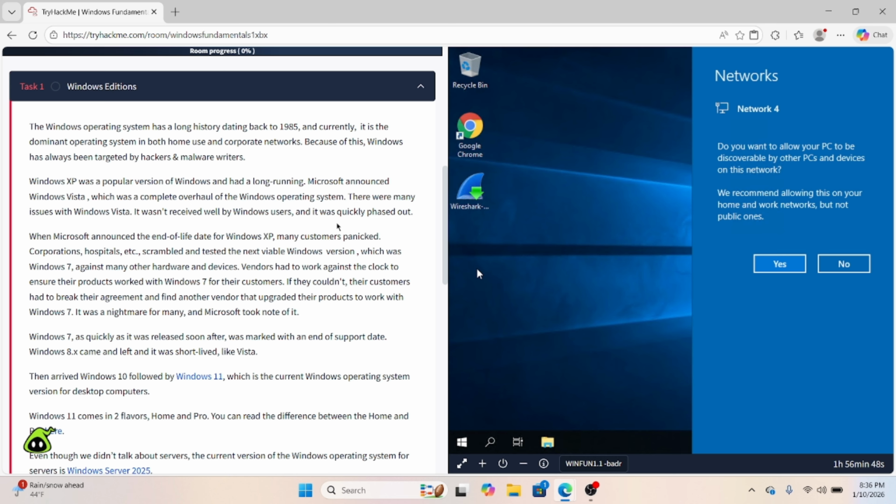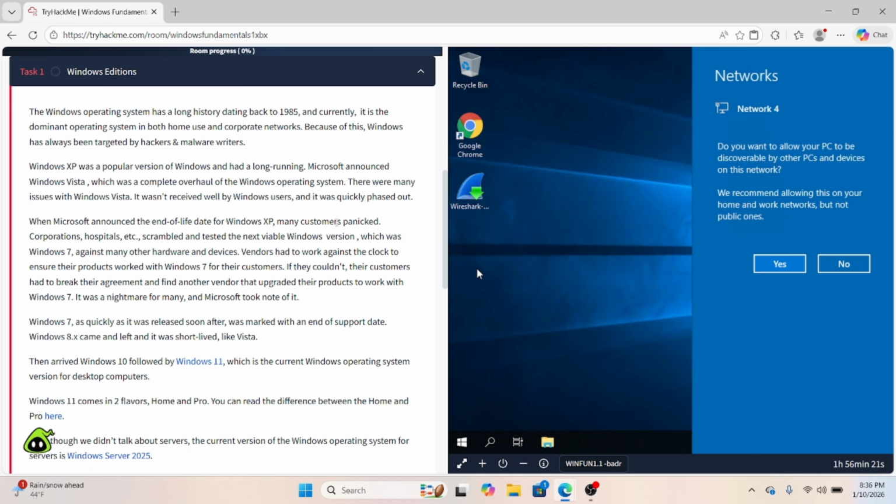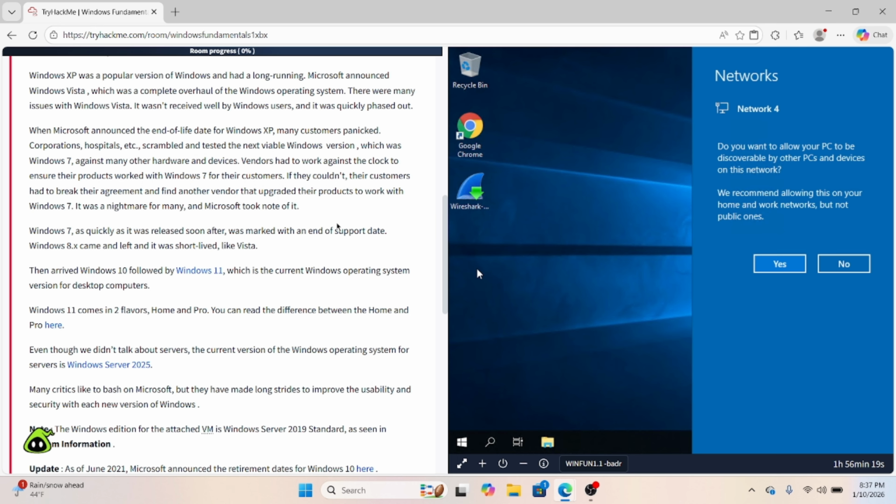out very quickly. When Microsoft announced the end of date for Windows XP, it did cause a lot of panic. A lot of corporations and hospitals did scramble to test the next viable Windows version. At that point, it was Windows 7. Against many other hardware and devices, so vendors had to work against the clock to ensure that the product worked with Windows 7 for their customers. If they didn't, the customers would have had to break the agreement that they had and then find another vendor that would actually upgrade their products to work with Windows 7.